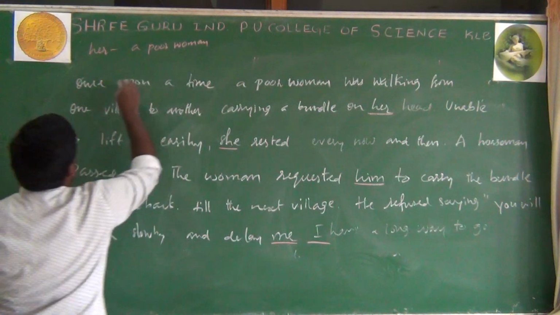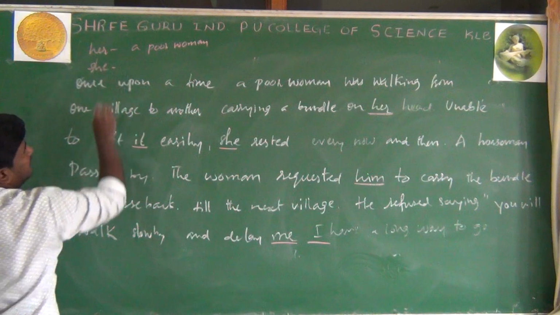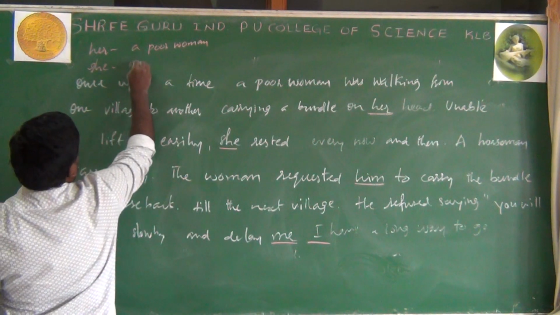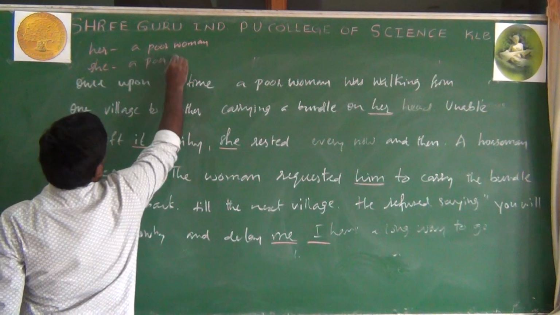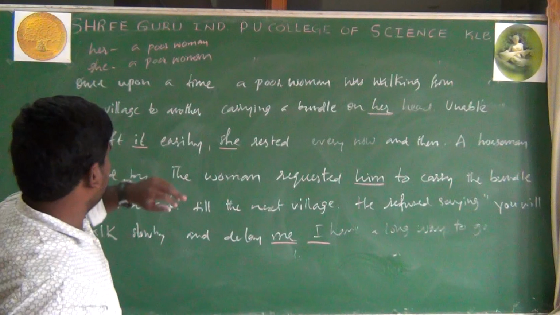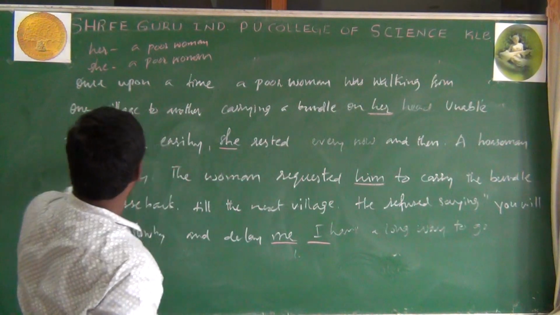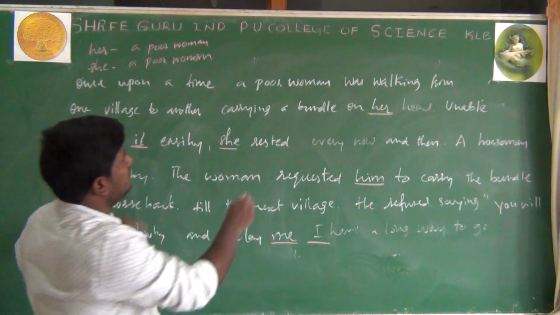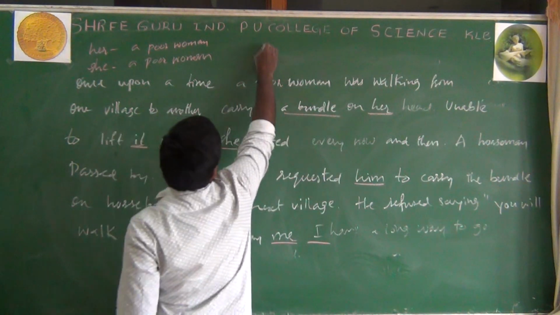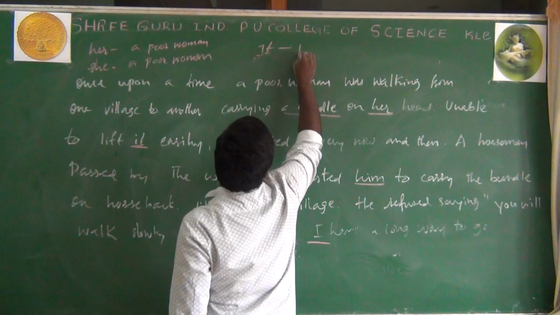Next one, she. She means also nothing but a poor woman again here. Third one, it. It means unable to lift it. Lift what here? A bundle. So it here, in the place of bundle, use it, bundle.